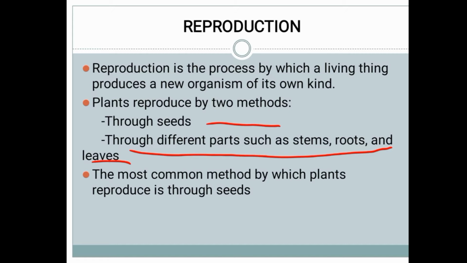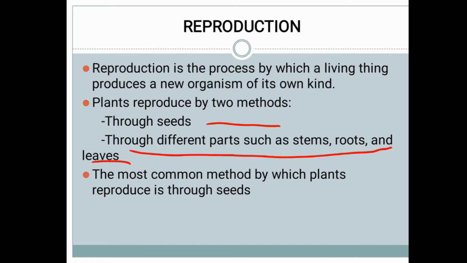Some plants, like some types of cactus and the rose plant, will reproduce through their stem. If we cut a part of the rose plant and keep it in a place, it will start to grow into a small plant. Then some plants will reproduce through their roots, like orchids. Some plants reproduce through their leaves, like one type of cactus and some other plants. Some plants will reproduce through their leaves.